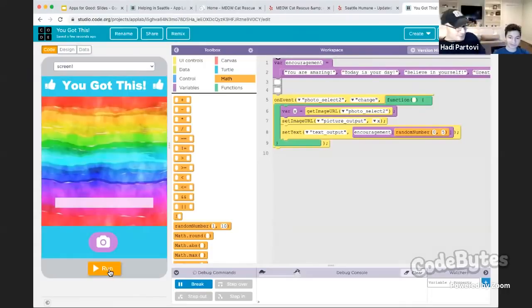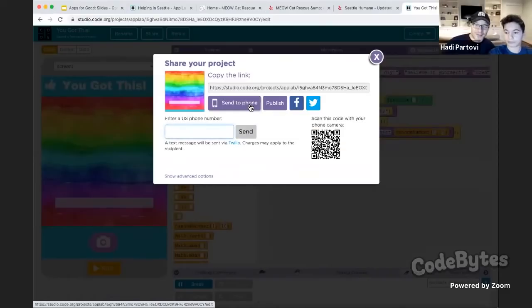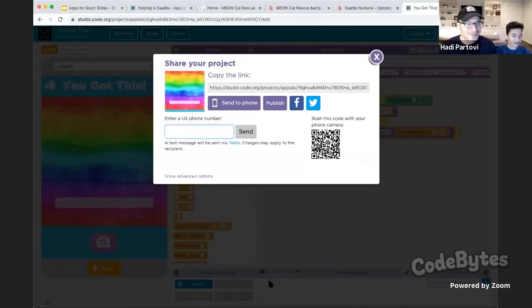Well, it should work. I'm going to share it and you can scan it into your phone. And choose that. And now you have this app on your phone as well. Now you can take a photo. You got a photo of me. Kind of blurry. Now use that photo. And great, what does it say on it? It says, you're the best. I am the best, thank you so much. Kind of hard to see.